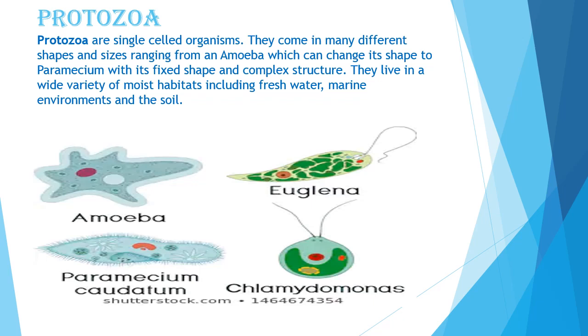In fact, protozoa are the most abundant living organisms in the world, and it is an amazing fact that their size ranges from 2 to 200 micrometers. Common examples of protozoa are amoeba, paramecium, euglena, plasmodium, entamoeba.